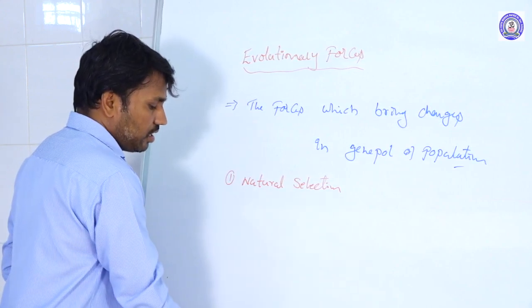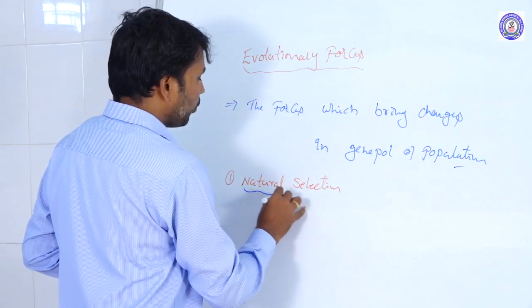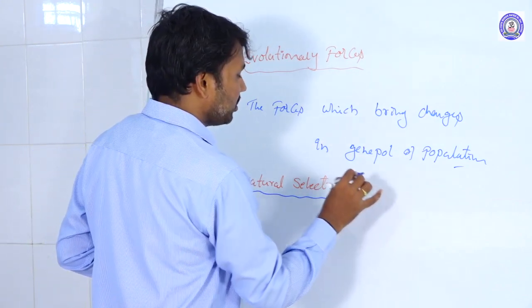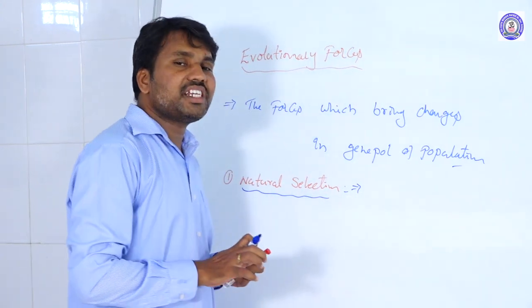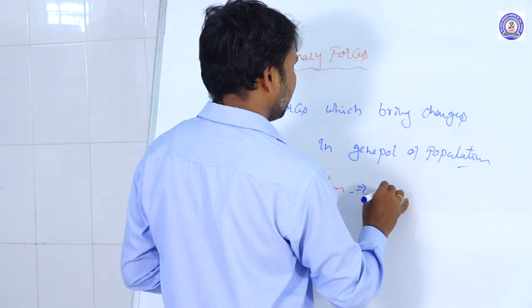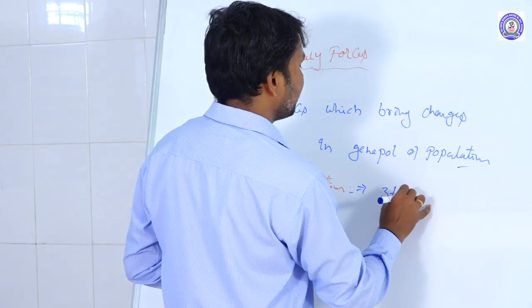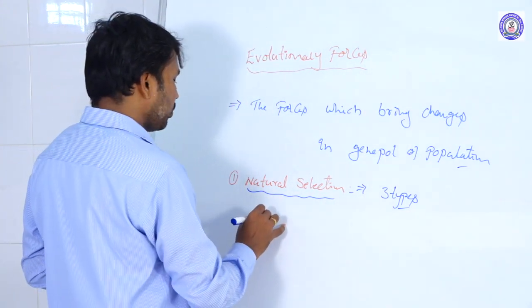In natural selection, we ask in how many ways nature selects organisms. There are three types of selection in nature. What are those?